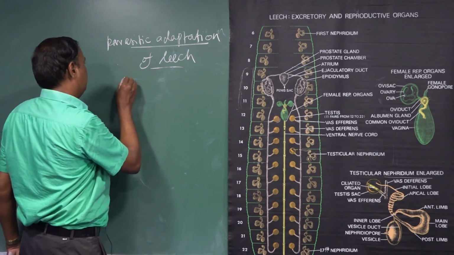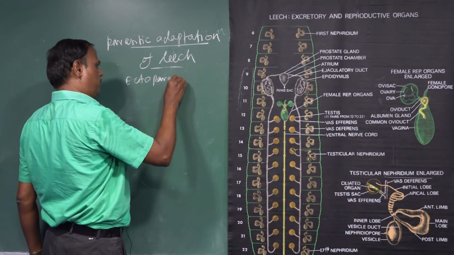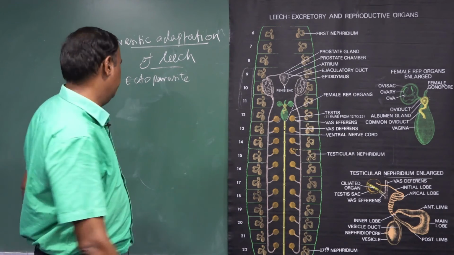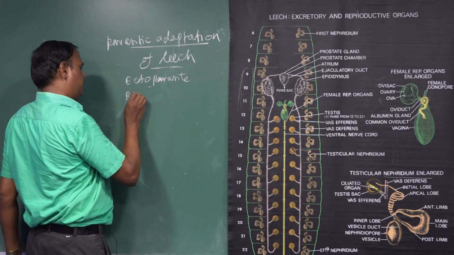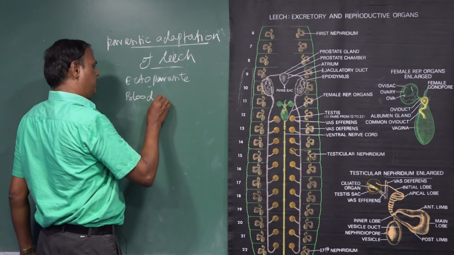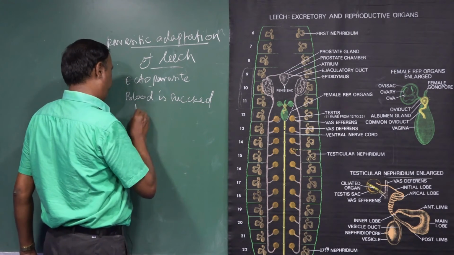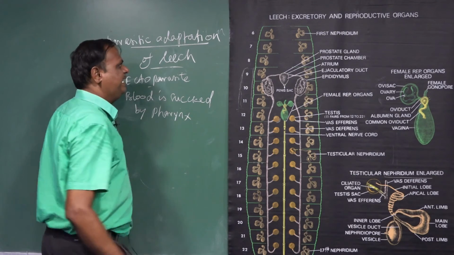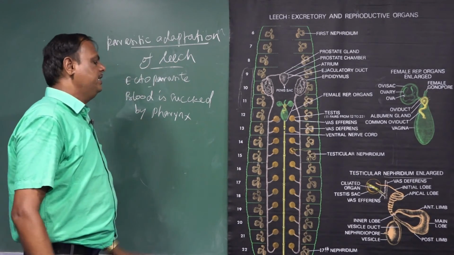Leech is an ectoparasite. An ectoparasite is attached to the outer surface of the body of the animal and sucks the blood. The blood is sucked by the pharynx. It also consists of an anterior sucker and a posterior sucker.